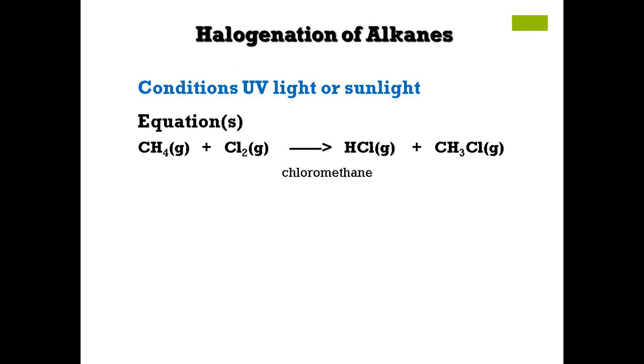Methane is CH4, C attached with 4 hydrogen. Now the chlorine Cl2 molecule is broken down, and as a result CH3Cl is going to be produced, and the remaining hydrogen is going to be attached with the Cl. So it means that one of the hydrogen is replaced.